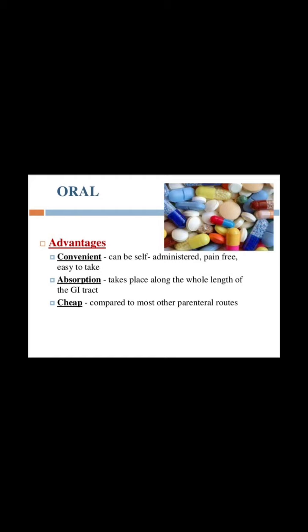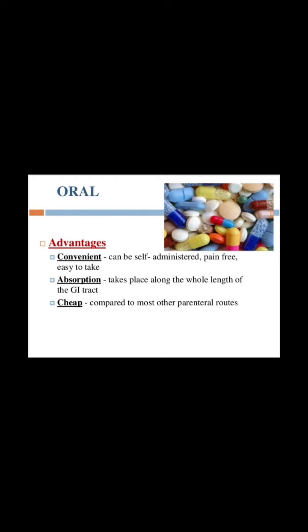Second one is absorption. If a patient takes the dosage form through this route, the absorption of the drug takes place along the whole length of the GIT. And third and most important advantage is that the dosage form taken through this route is cheap.